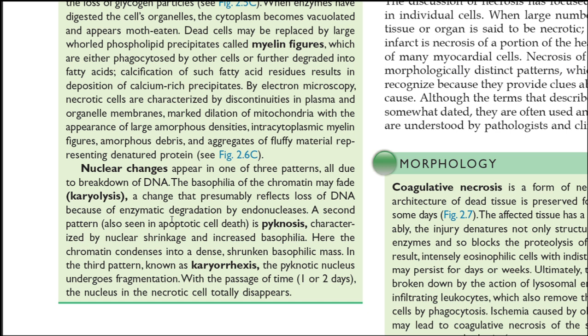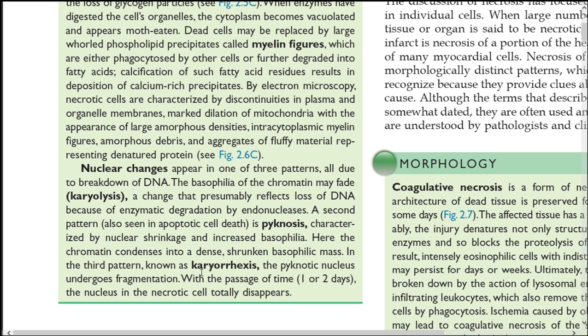And pycnosis is characterized by nuclear shrinkage and increased basophilia. In pycnosis, the chromatin condenses into a dense shrunken basophilic mass. See here, pycnosis is shrinkage of the nucleus and increased basophilia, whereas in karyolysis the basophilia will fade, but here there is increased basophilia.